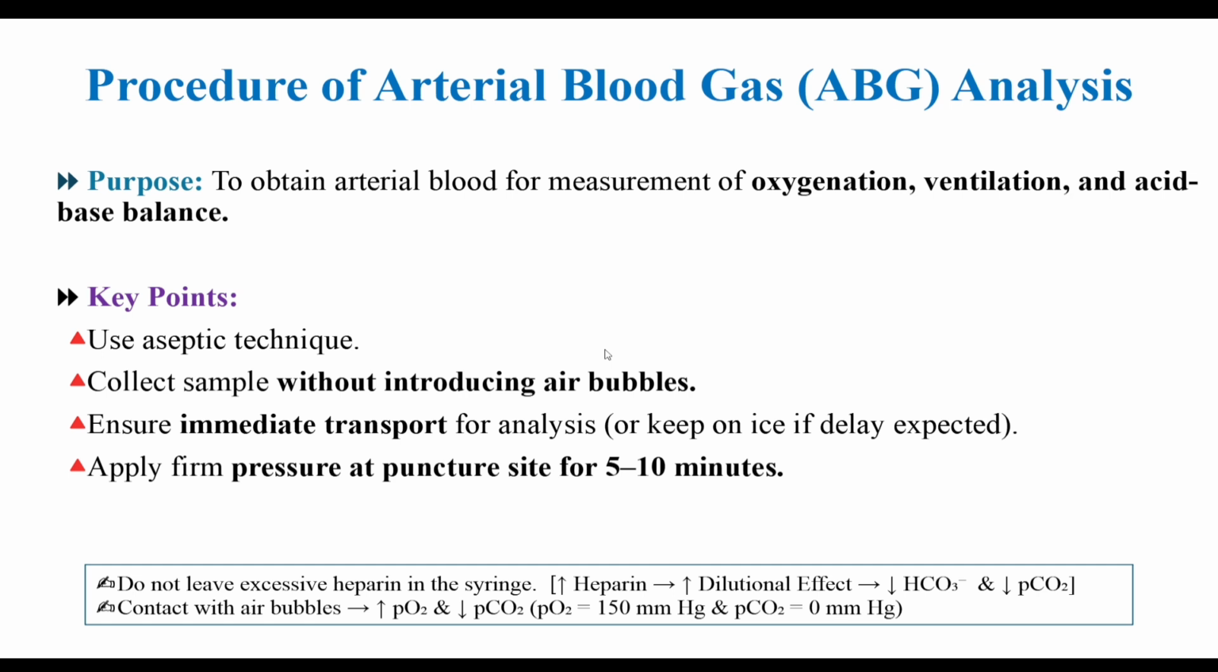Before interpreting an ABG, we must first ensure the sample itself is reliable. Small technical errors can turn accuracy into artifact. Excess heparin dilutes the sample, lowering PCO2 and bicarbonate. Air bubbles raise PO2 and lower PCO2, so remove them immediately.